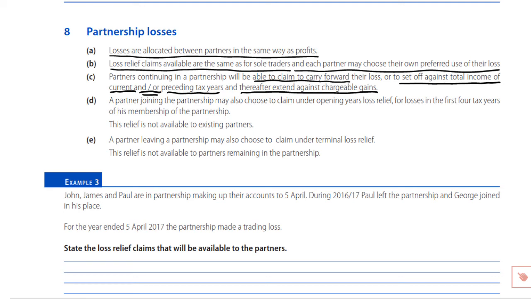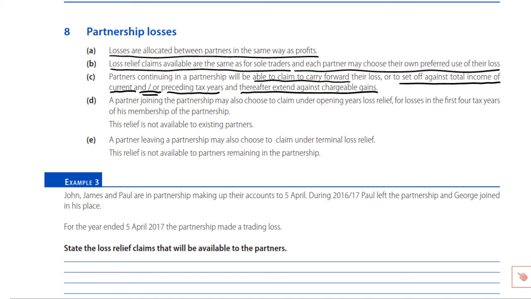But as we have seen, we may have a change in the partners, a new partner coming in and or an old partner going out. So in which case, as well as considering the available options of set off against total income of the current tax year and or preceding tax year, that would be available for any partner in relation to any tax year in which they have traded, we would also have the carry forward. The carry forward, of course, would not be a possibility for a partner leaving the partnership. If they have ceased to trade, then they have no future trading profits to carry forward to.